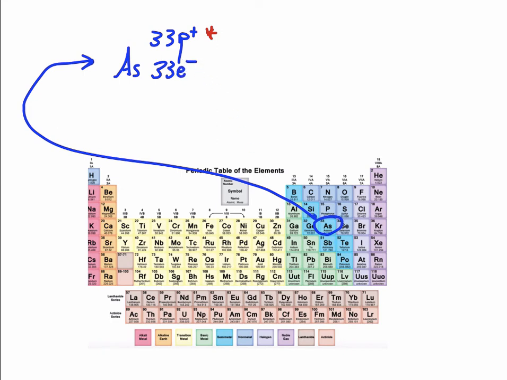Now, As is not a noble gas, so it notices argon right there, which is 18, or krypton, which is 36. So it can either lose a ton of them, 15 of them, to be like argon, or it can just gain 3. And that's what it's going to do here. It's going to gain 3. And now we have 3 more electrons, giving it a 3 minus charge.